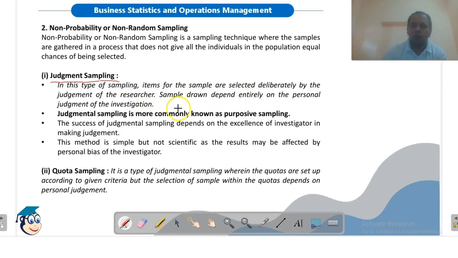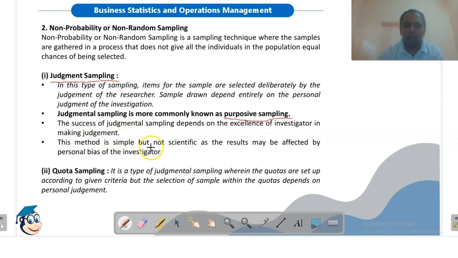So we are not following any technique that we have discussed earlier. Based on our knowledge or based on our own judgment of the interviewer, the researcher, we are formulating the sample. It is more commonly known as purposive sampling. The success of judgmental sampling depends on the excellence of the investigator in making the judgment, and the excellence depends on the knowledge of the investigator.